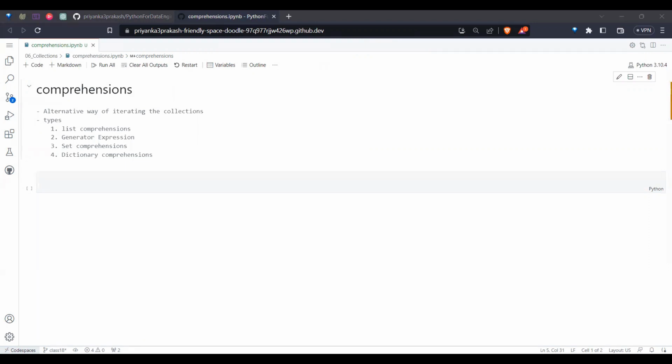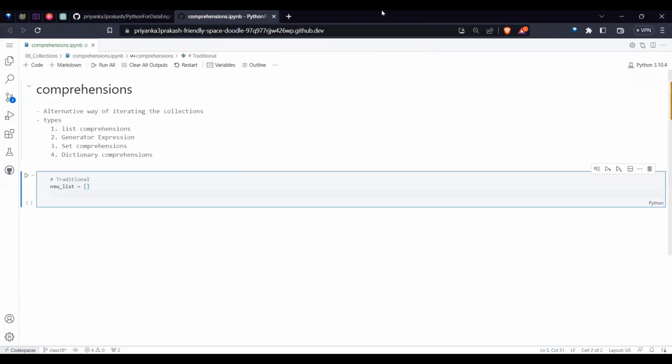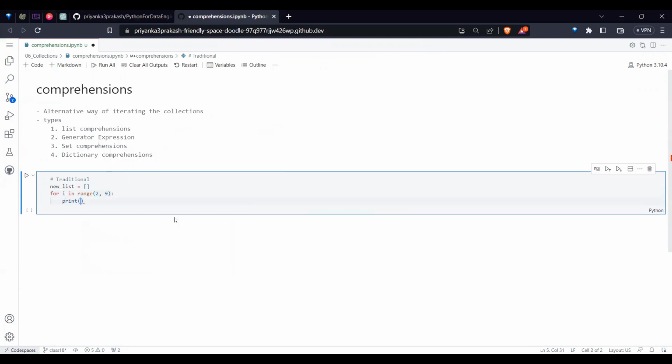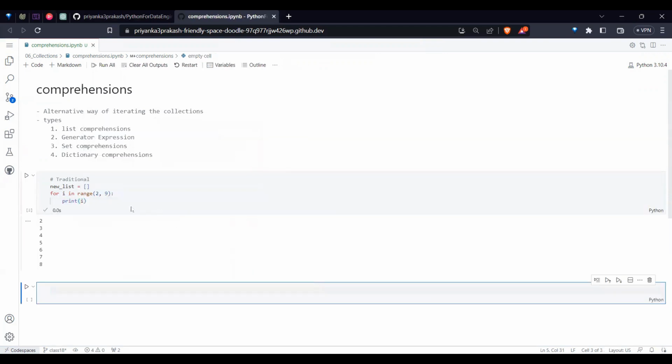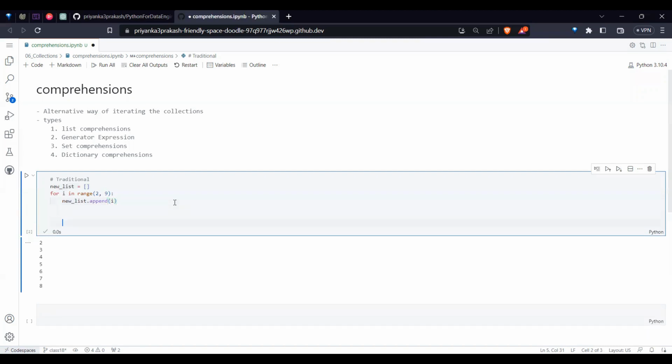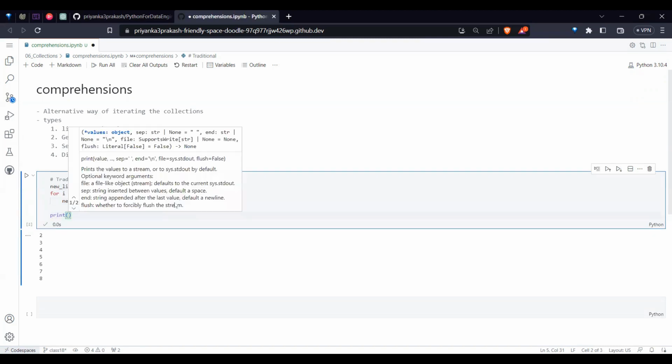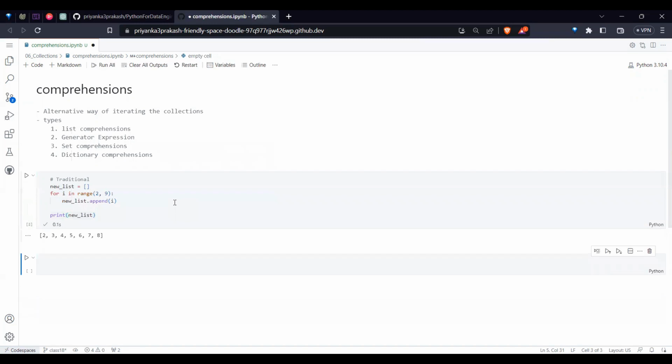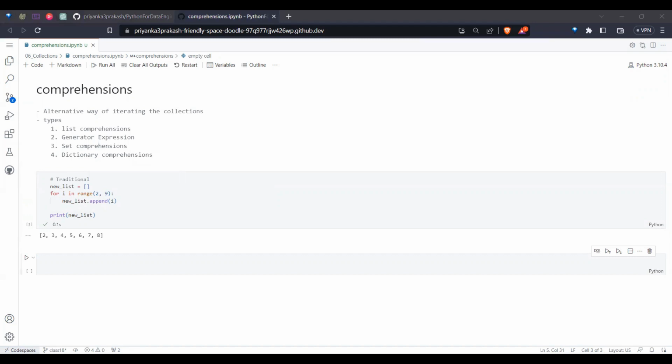If I go for one list and from that list I want to get the values, I create a new list and I want to iterate on something else and get the values. So I write for i in range of 2 to 9, and I get the values. If I print, I get all the values. But rather than printing, if I want to append to the new list, I use dot append of i. And finally, if I print this new list, you can see all the values come there, right? So this is what we understood.